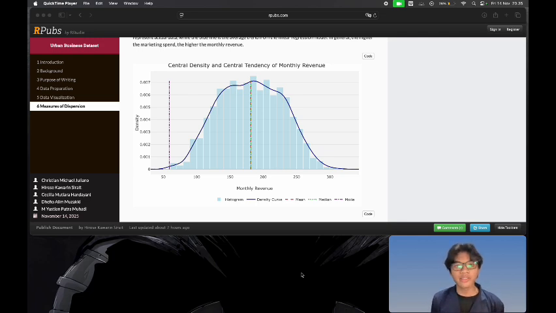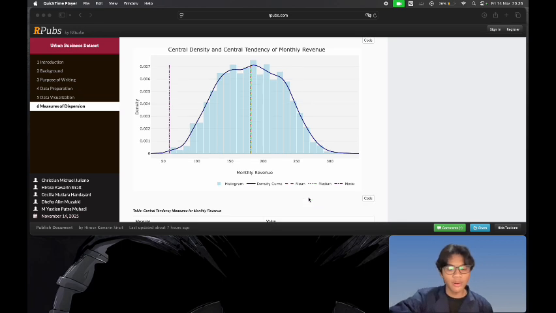Hello everyone, my name is Christian Michael Juliano, and now I'm going to explain the central tendency of monthly revenue. Now we have a histogram. In this case, we have the graph above to show the distribution of monthly income by displaying a histogram, a density curve, and three measures of central tendency. We have the mean, we have the median, and we have the mode.